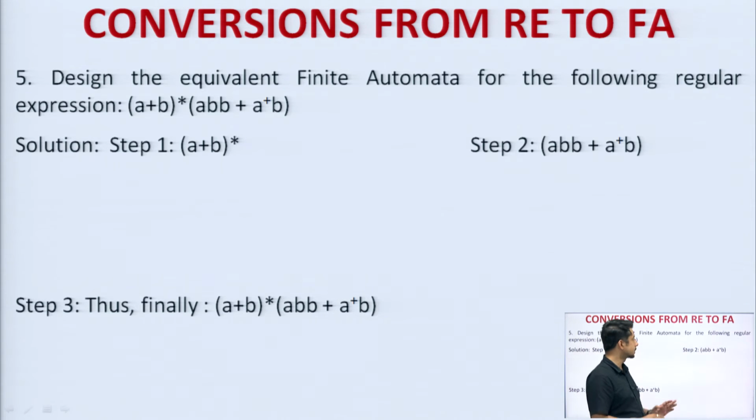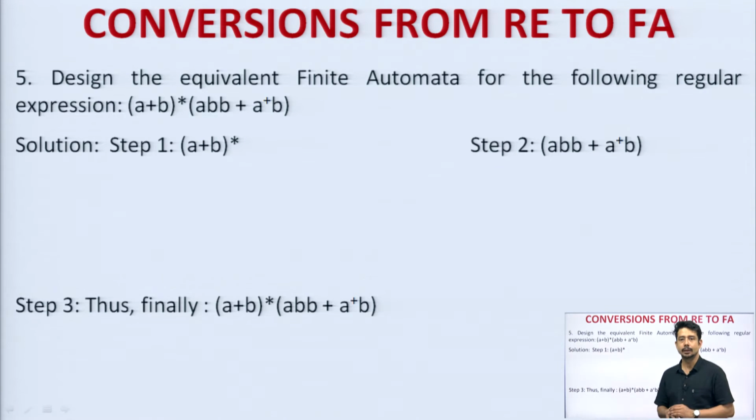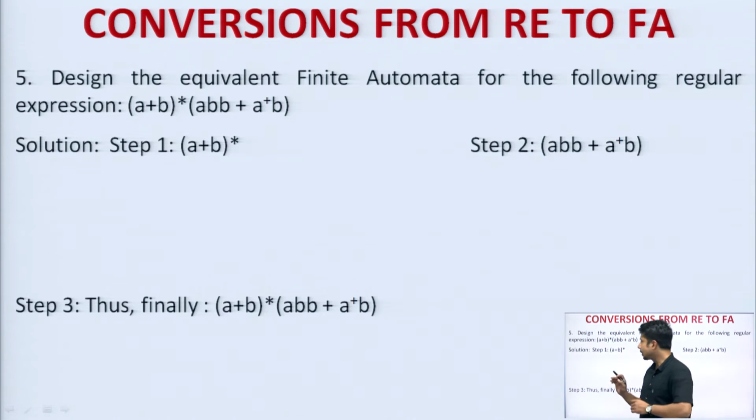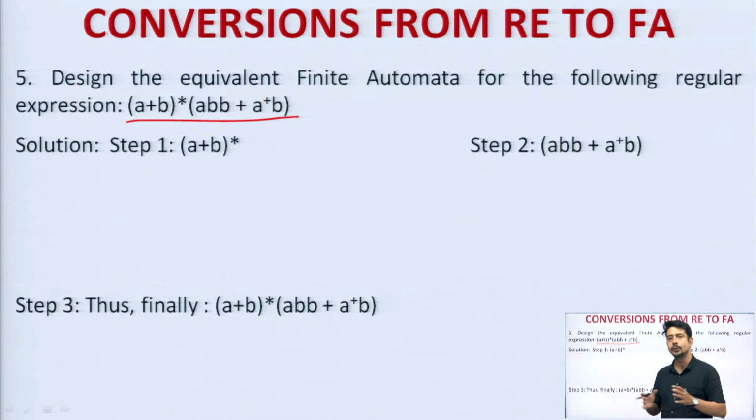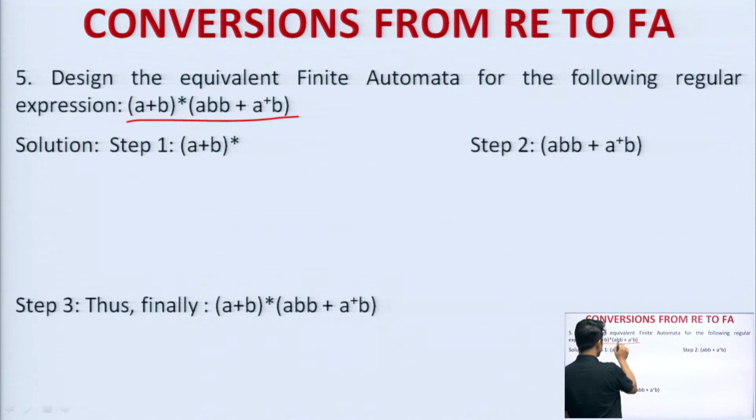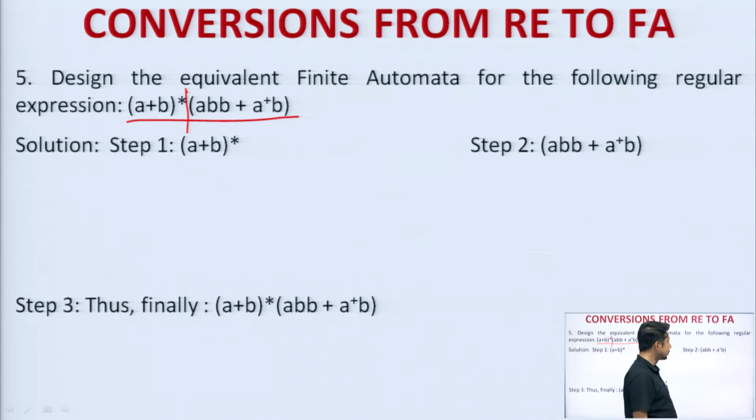Question number 5 is somewhat a combination, a lengthier one. So, let us check it out, this kind of expression. You might get an expression in the small form, you might get an expression in a bigger way. So, this is somewhat a bigger expression which you need to subdivide into two parts and then try to accumulate those. Okay. Now, the first expression says here is that I can subdivide this expression into two parts. One I can do for (A plus B) whole to the power Kleene closure, and next I can do the remaining part.